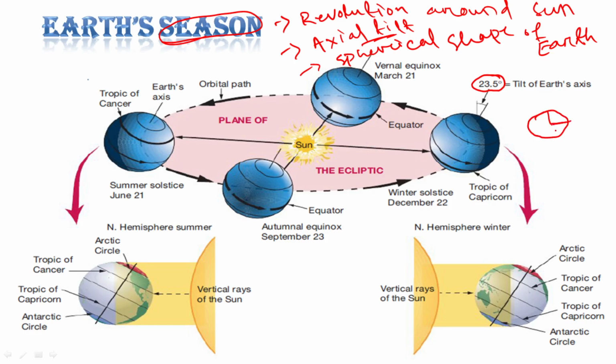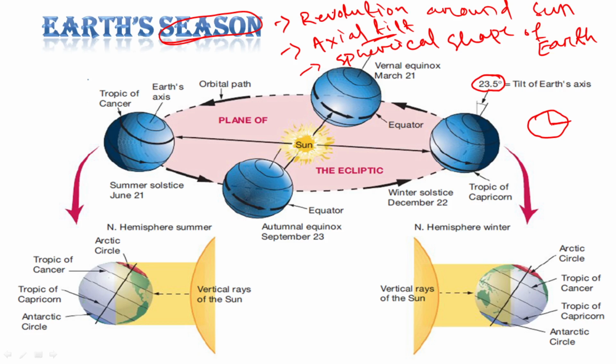It is an oblate spheroid, the more general term, because the polar radius is less and the equatorial radius is more, right? So the spheroidal shape of Earth, axial tilt of Earth, and revolution around the Sun, these three factors are the key factors for Earth's seasonality, for season change.